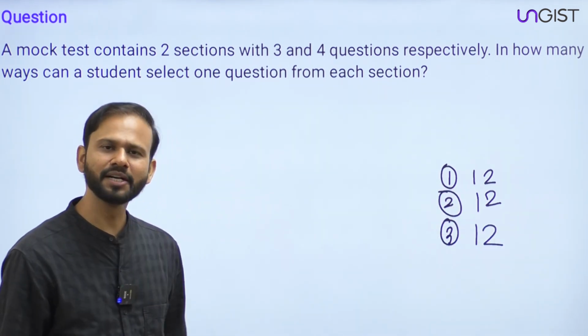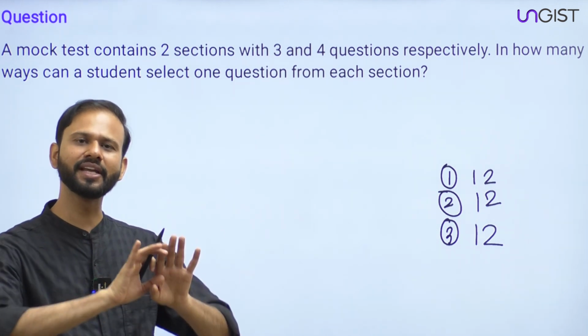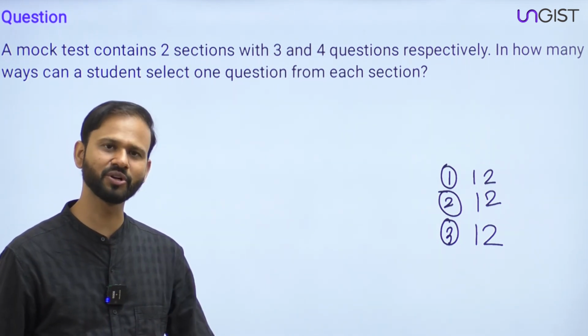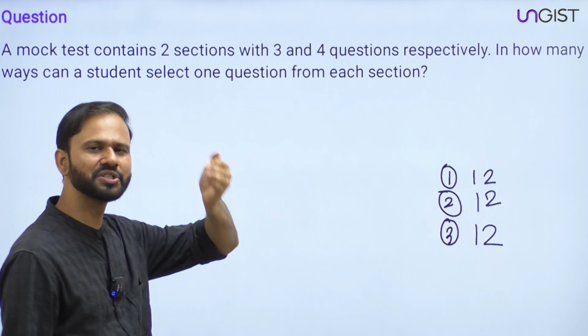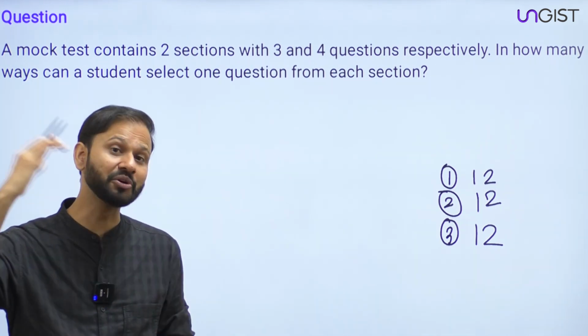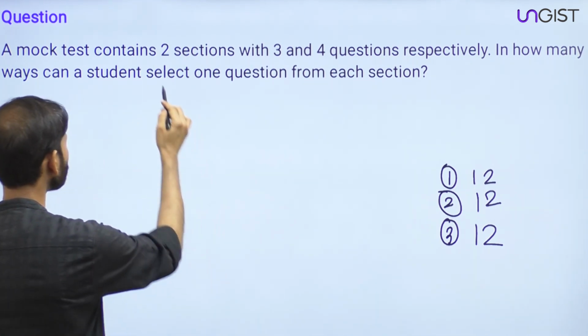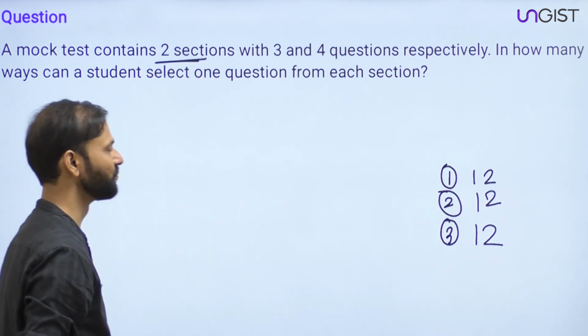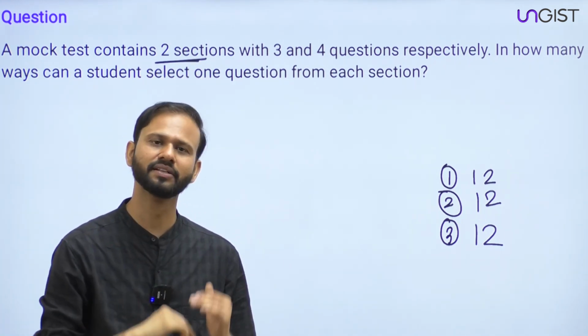Alright. So guys, let me explain this question in a very elaborated manner. First of all, just try to visualize how the things are happening over there. The question says a test contains 2 sections with 3 and 4 questions respectively.